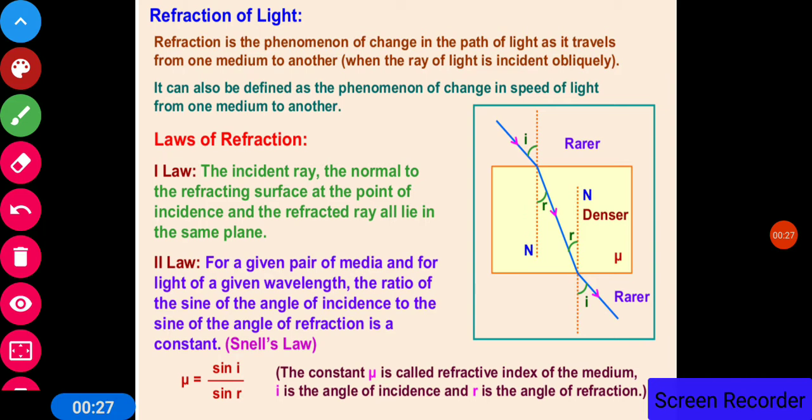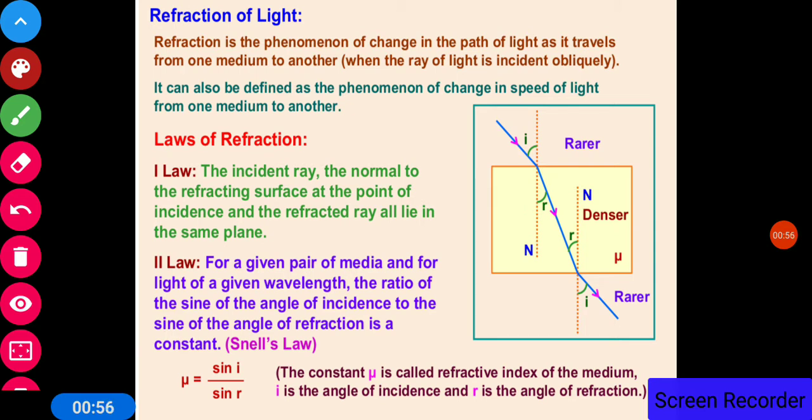Now, refraction of light. As you know, whenever light travels from one medium to another, it changes its path. This change in path is because of the change in the speed of light. So, the phenomenon of changing the path by the light ray is known as the refraction of light. This you have already studied in class 10th. The laws of refraction you have studied also.